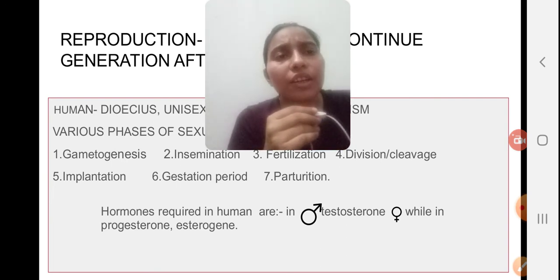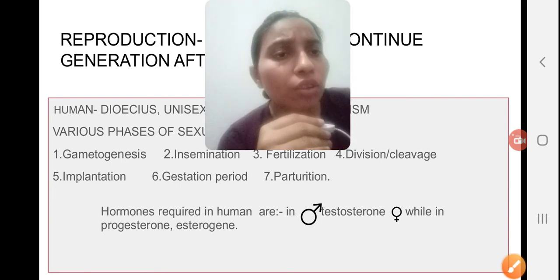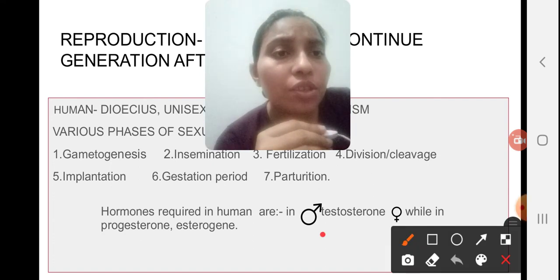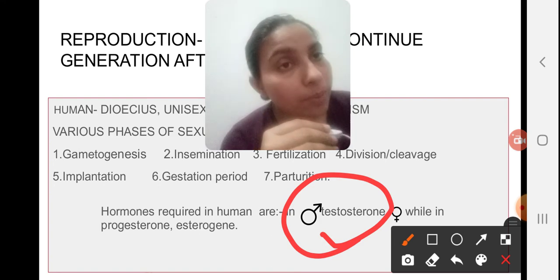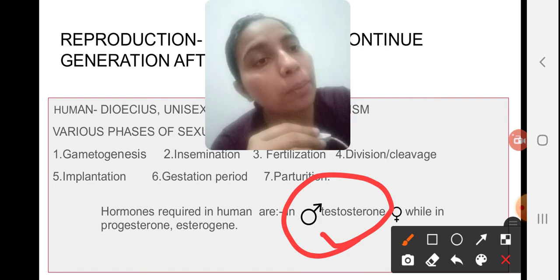Various hormones are involved in the process of reproduction. The first one, the most important in case of male, is testosterone, and in case of female, it is progesterone and estrogen.